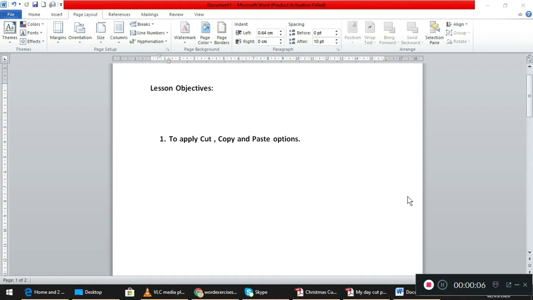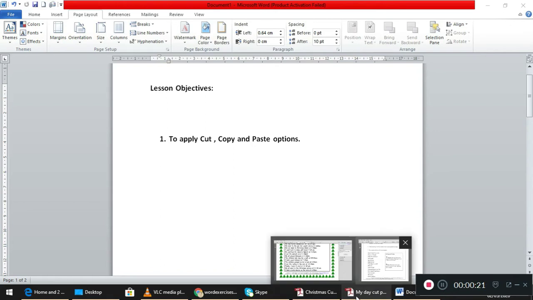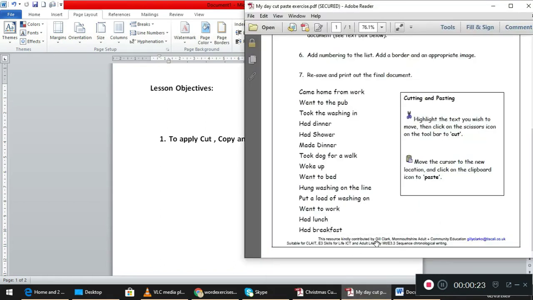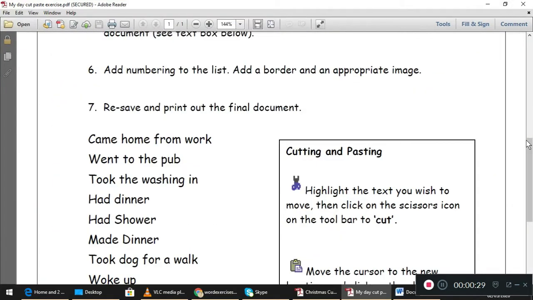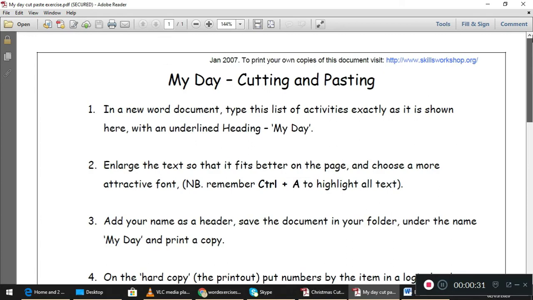Today's lesson objective is to apply cut, copy and paste options. Some of you already know this, but anyway, I'm doing this again. I have sent you two attachments in your email. The first attachment is this task, My Day, which I will explain in a few minutes.